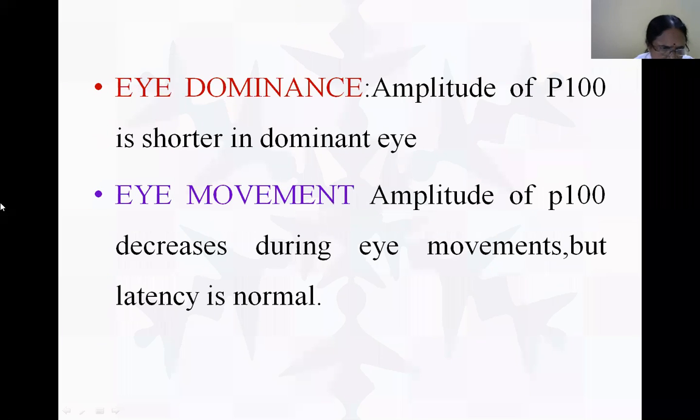Eye dominance: the amplitude of P100 is shorter in the dominant eye. And suppose we are moving the eye, the amplitude of P100 decreases during eye movements, but the latency is normal.